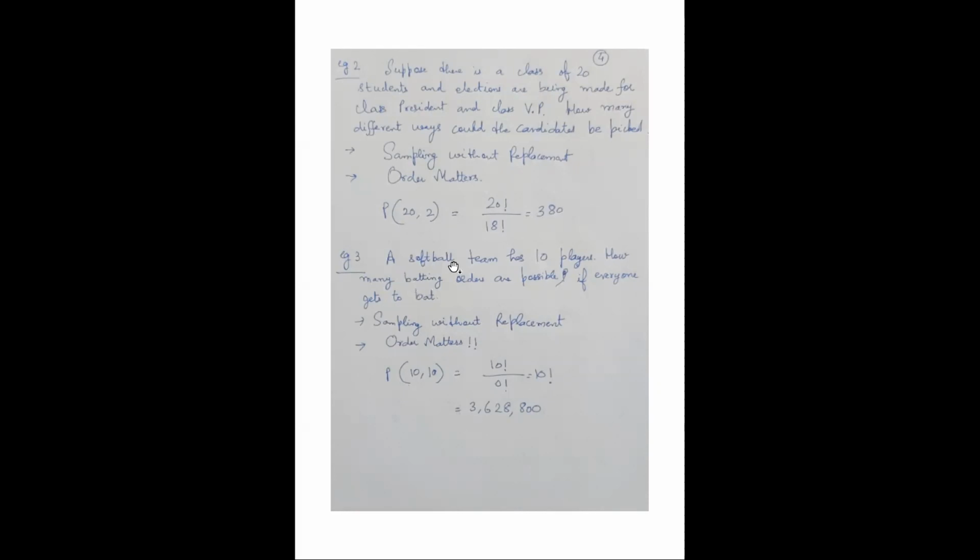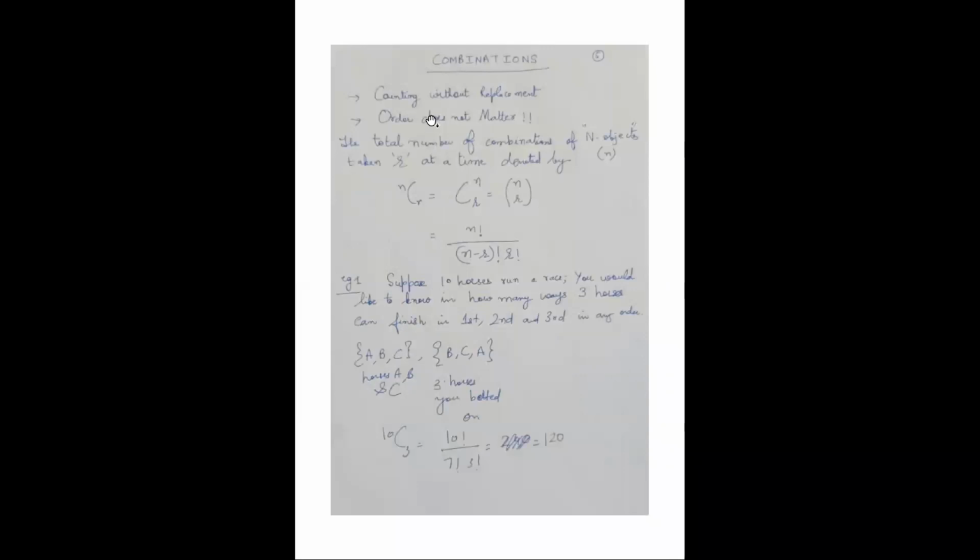Third example can be, a softball team has 10 players. How many batting orders are possible? So 10 players are there. If everyone gets to bat, then how many batting orders are possible? So this is P(10, 10), because anybody can come at any position. So 10 possibilities are there. So P(10, 10), and the answer is 10 factorial. Right. So these are some very simple examples of permutation, just to give you a reminder.